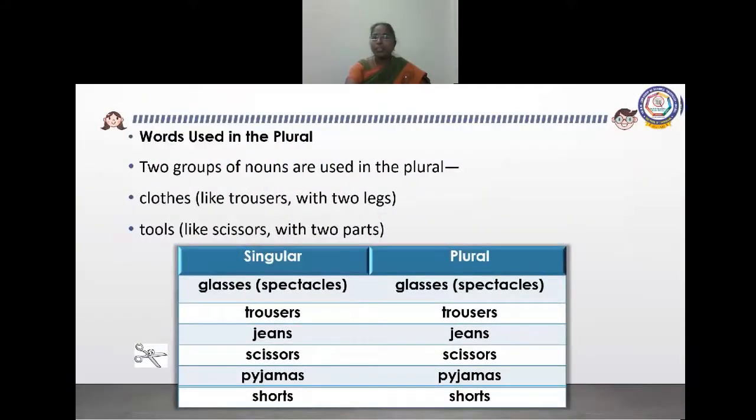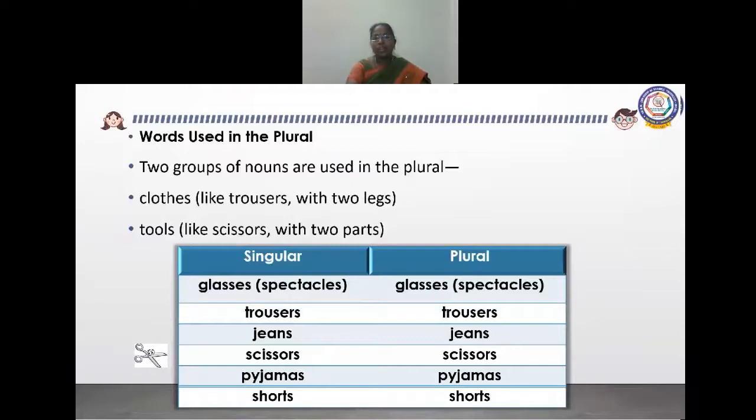Words used in the plural. Two groups of nouns are used in the plural. For example, clothes like trousers, with two legs. Tools like scissors, with two parts. These nouns always act as plural nouns. We don't have a singular noun for these because we are having two legs for trousers, and for scissors two parts. Jeans, two legs. Pyjamas, two legs. Shorts, two legs. So these nouns always come under the plural form.